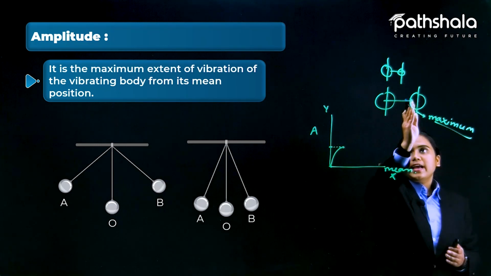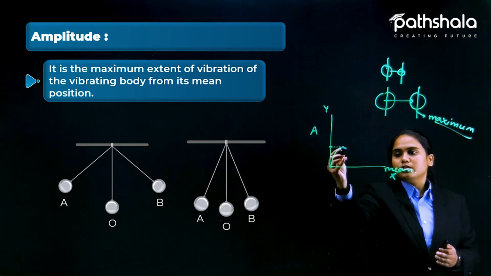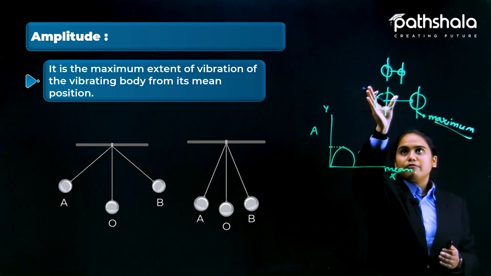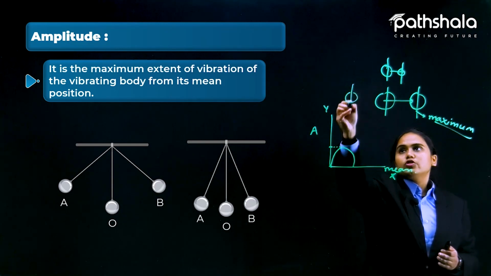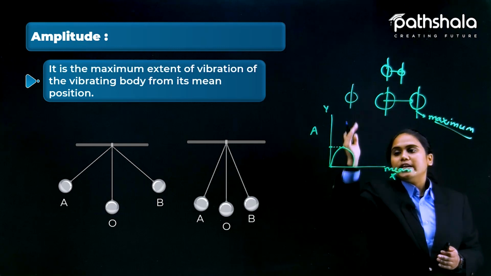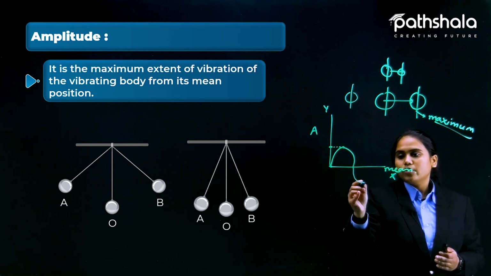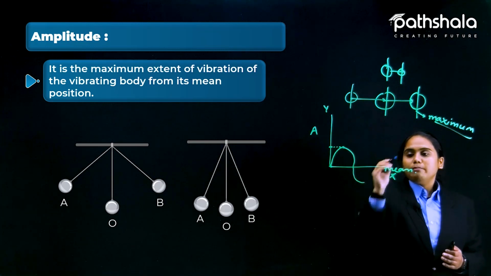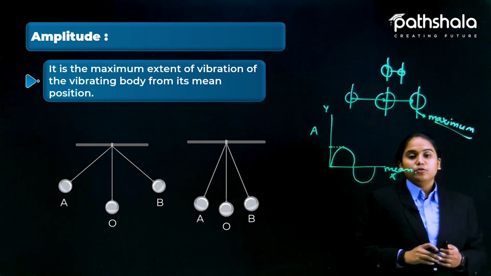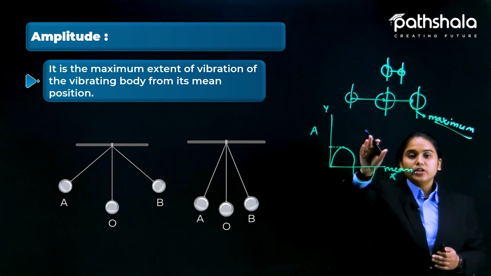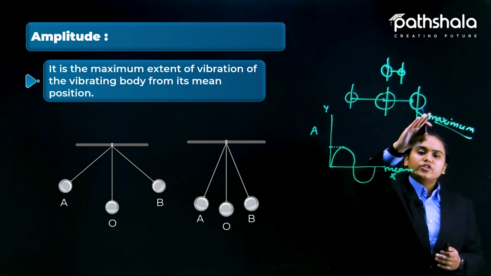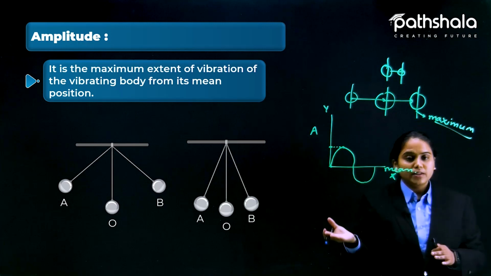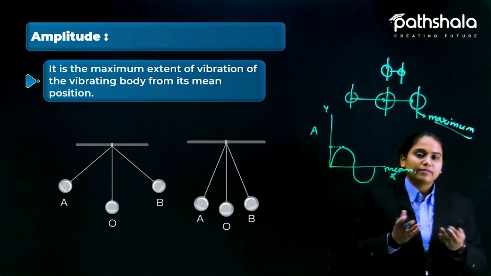Then it is brought back to its mean position, and after coming here, it shifts again, going to the negative direction. From the negative direction it comes back again to the mean position. Why are we calling this the negative direction? Because it is the opposite direction of the first one. There is no real plus and minus here; if we take the first as positive, then the other one is definitely negative.